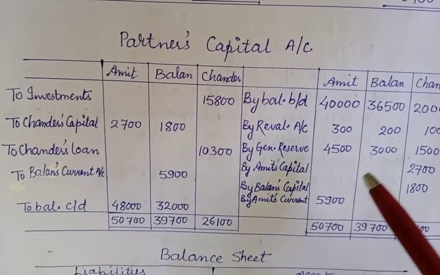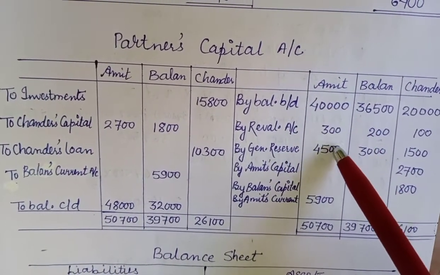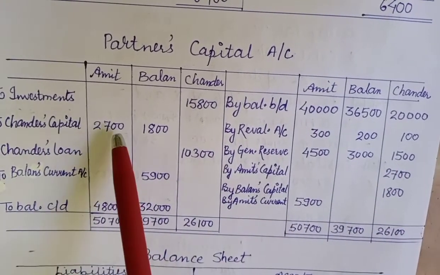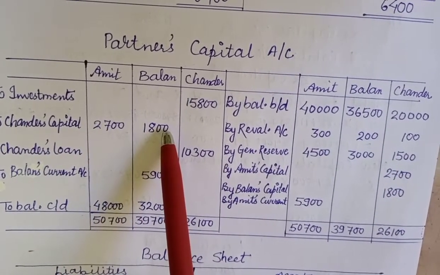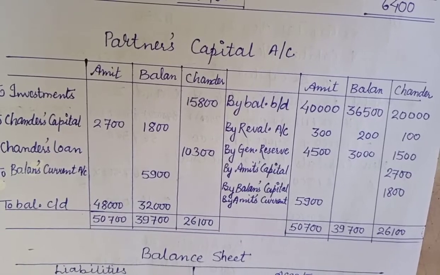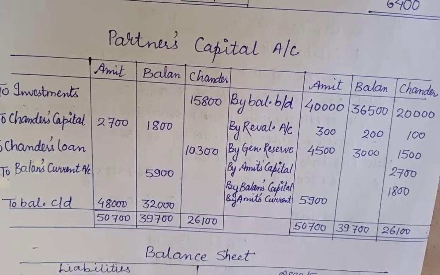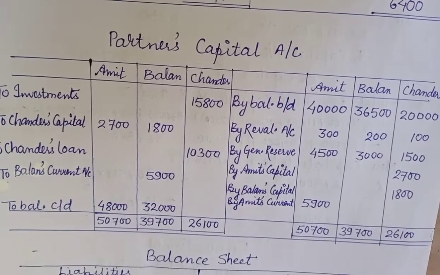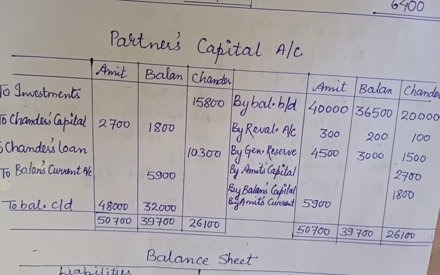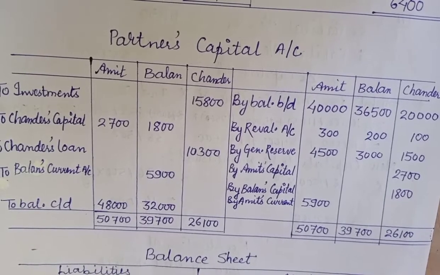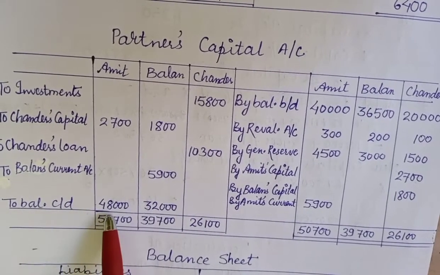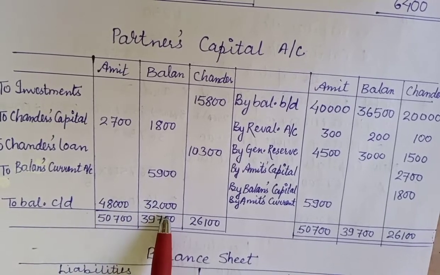So we will add up these two columns' amounts, and then these two will be deducted, and whatever value comes will be adjusted in the new ratio. Since C retired, the new ratio between A and B will be 3:2. In that it will be adjusted, so the balances will be 48,000 and 32,000.